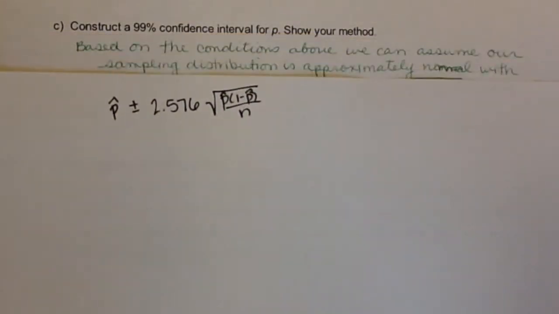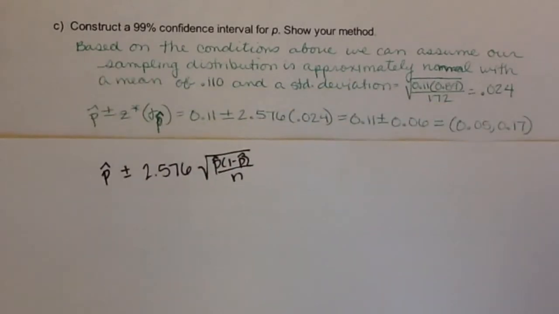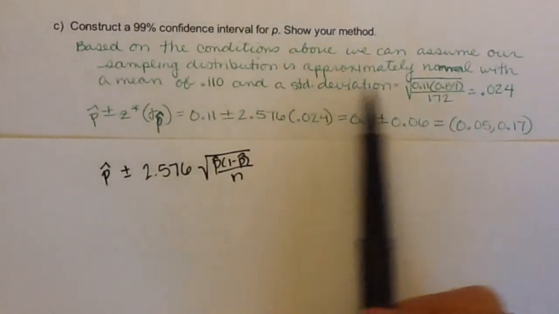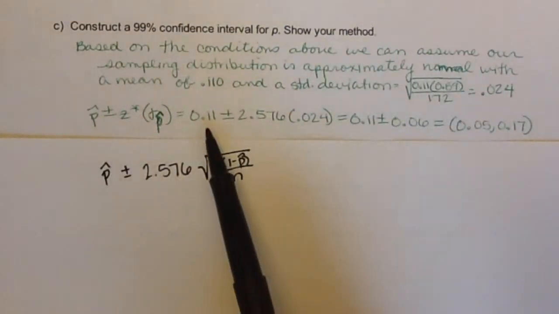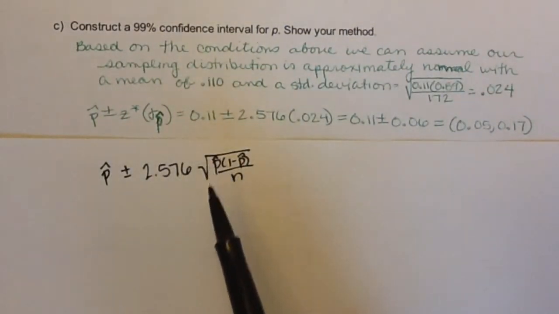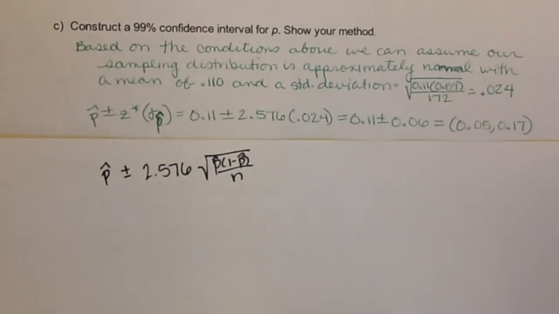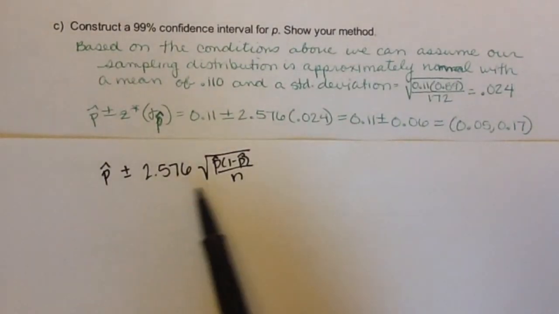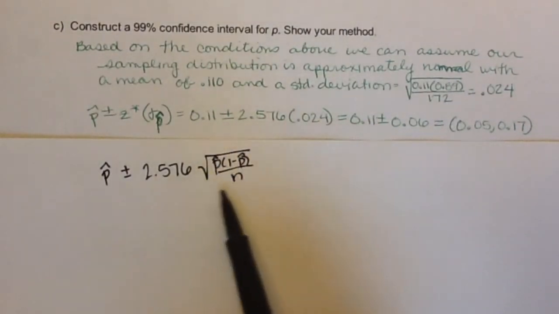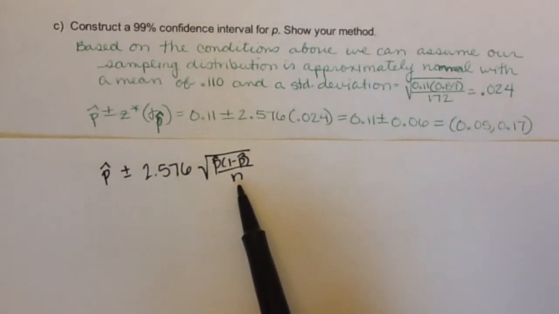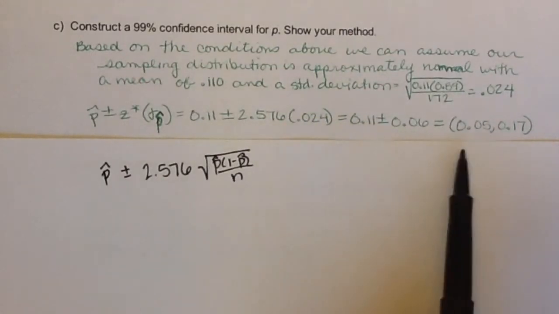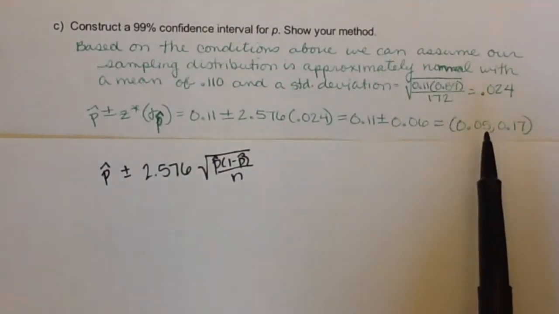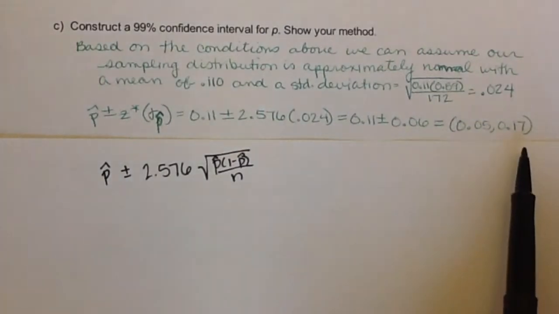Now plugging those values in, and this goes to our conditions being satisfied, we know it's normal. So we have our p hat, which was 0.11. That's what we get from our 19 divided by 172, our 2.576, and then if you plug in our 19 over 172 and our 172, you're going to get this value, leaving you with a confidence interval from 0.05 to 0.17.